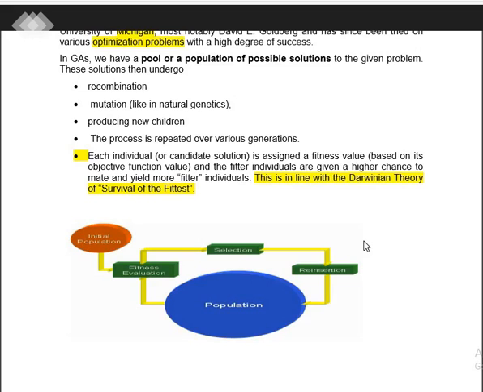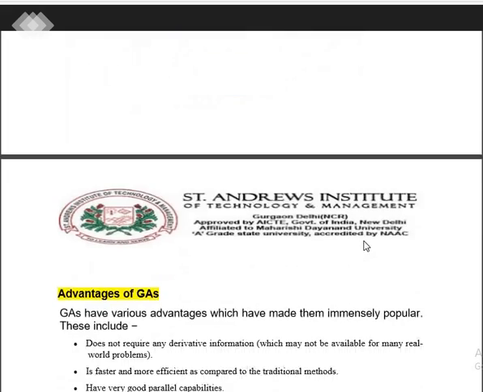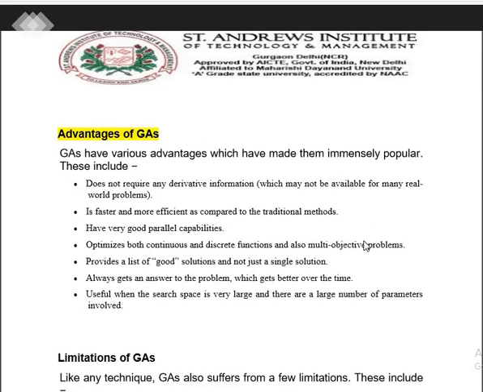Further, we will look at the advantages of the genetic algorithm and its disadvantages or limitations. Among the advantages, the genetic algorithm does not require any derivative information, which may not be available for many real-world problems. It doesn't require any derivations. We will directly consider the population, the data set including all the individual groups, and the chromosomes will be each group's parameter.